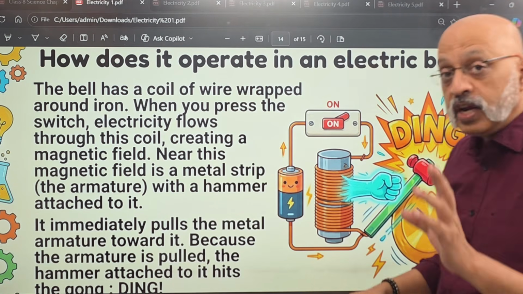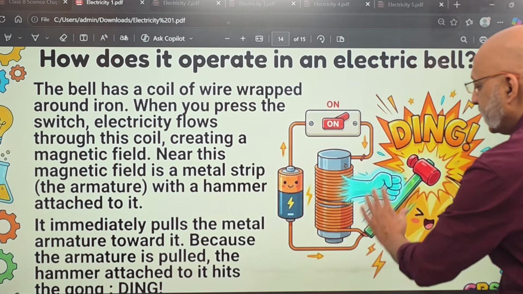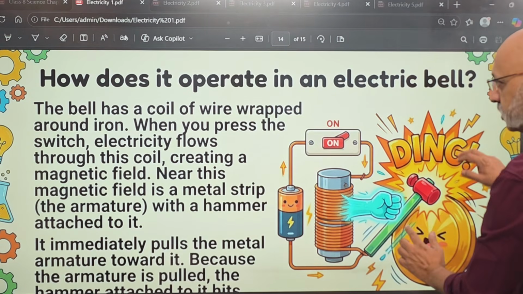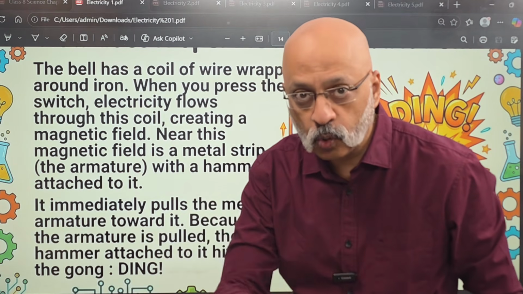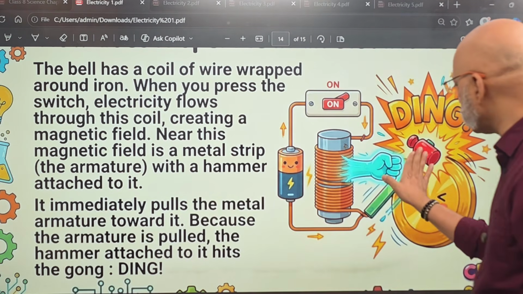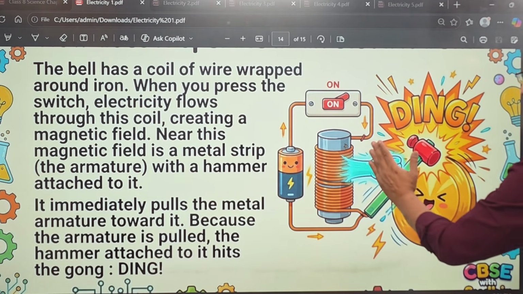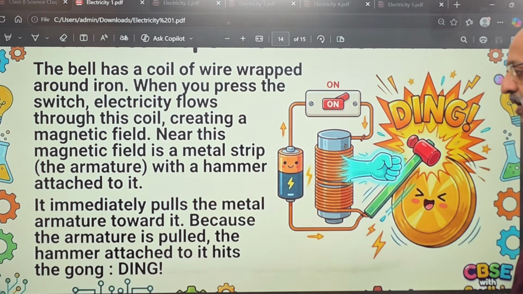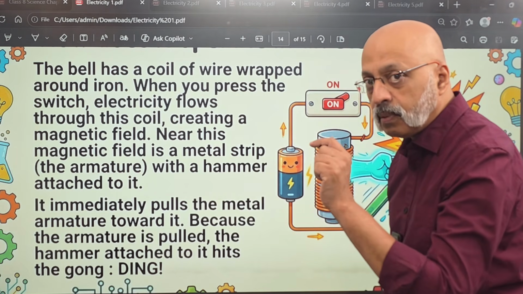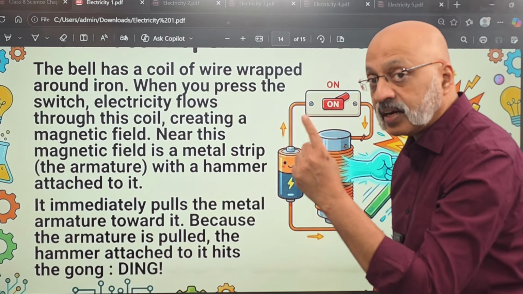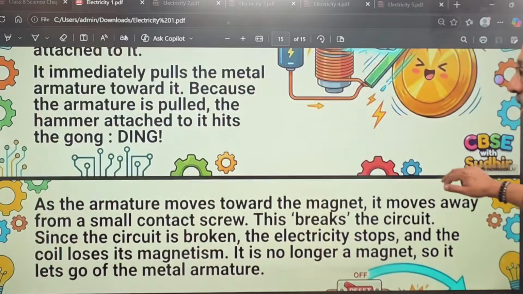Near this magnetic field, what has been kept very strategically is a metal strip, which has a hammer attached to it. The moment it happens, the magnet immediately pulls the metal strip, the armature, towards it, and the hammer goes and hits the bell with a ding. The moment you remove your finger, it goes off. Then you press it again, the circuit gets completed again and it will ring. So it again goes and hits the bell.